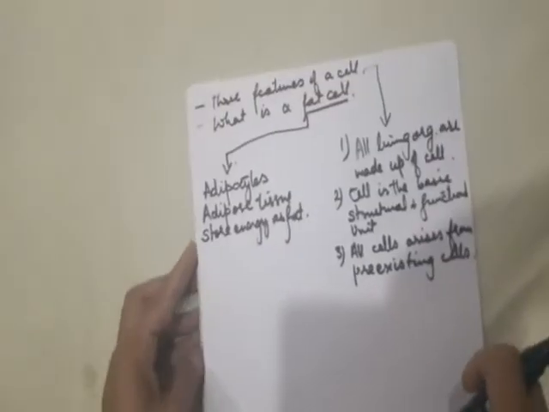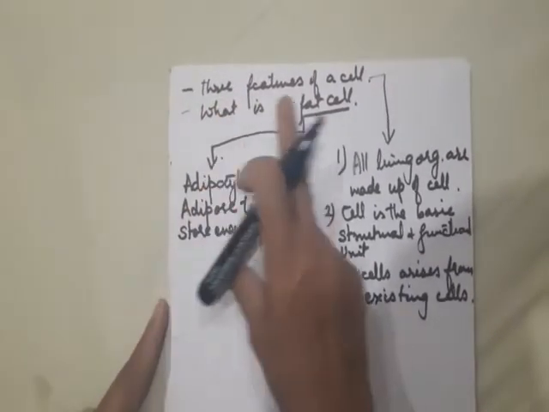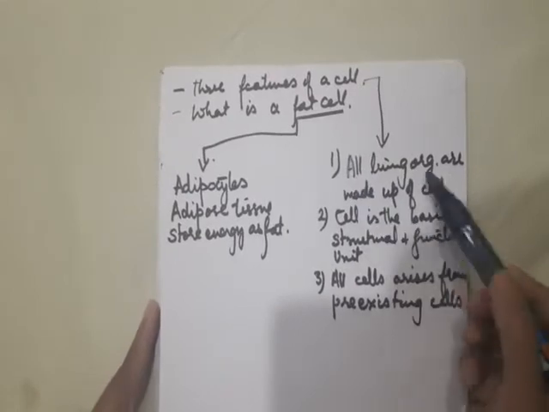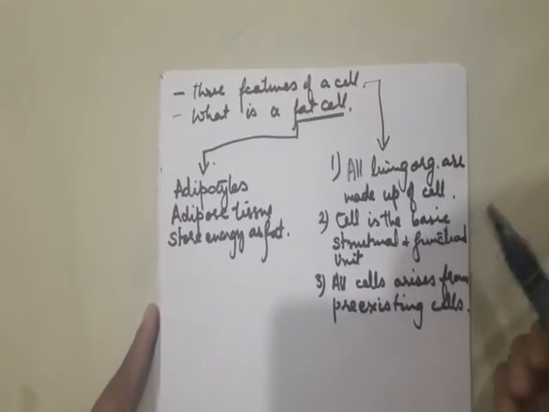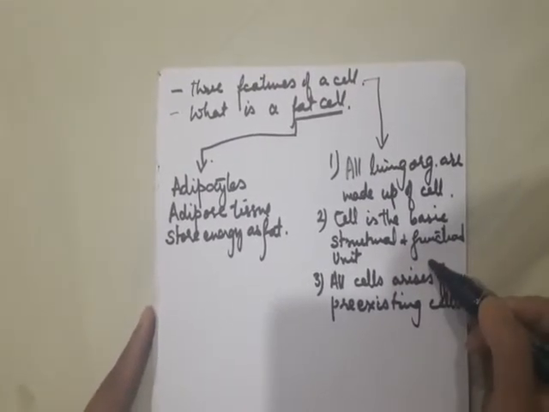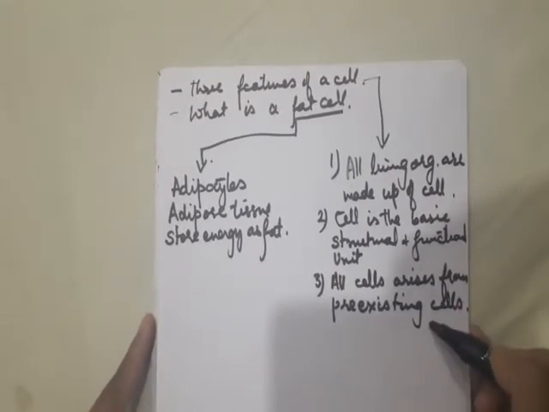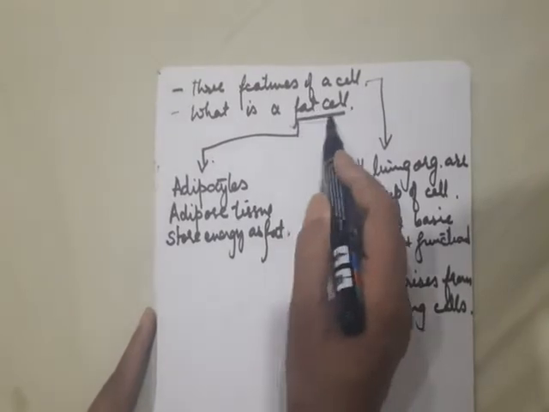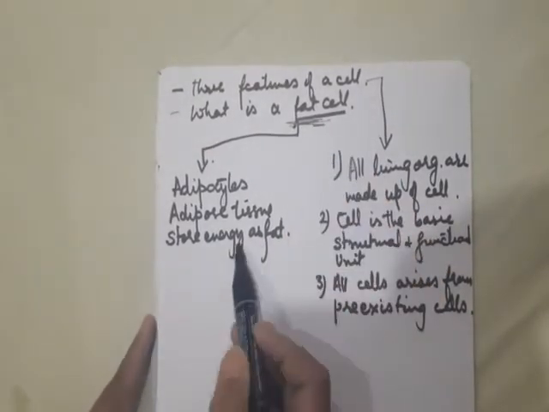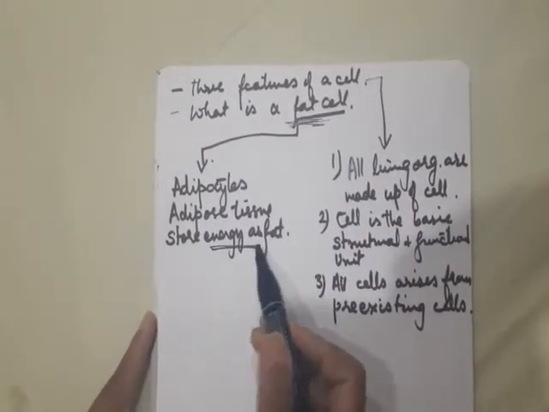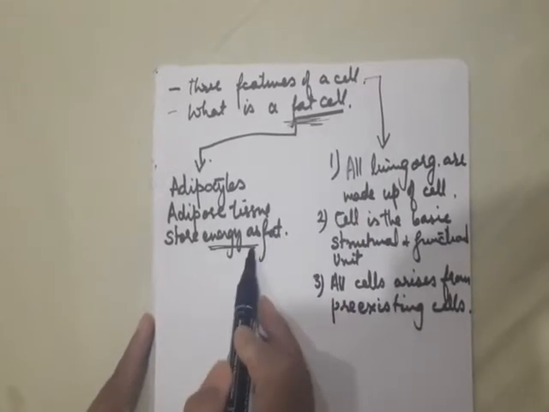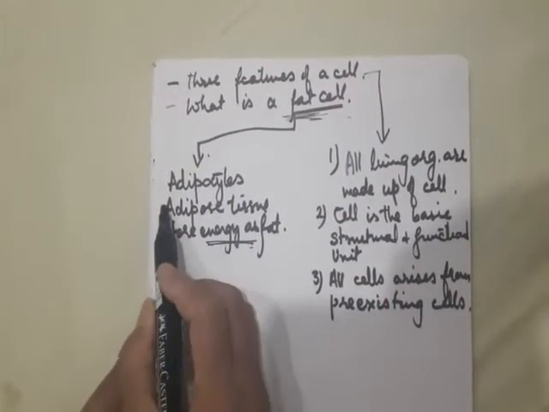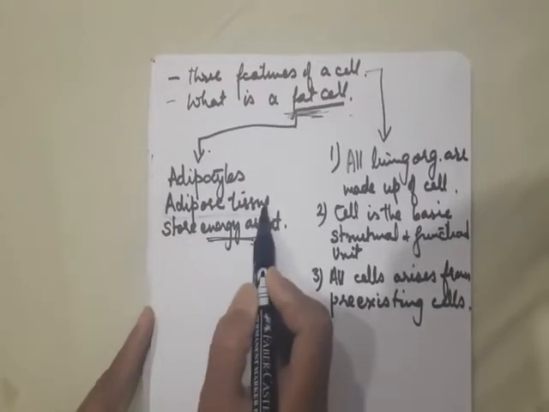Two more questions. Three features of a cell, mainly three characteristics of a cell, are: all living organisms are made up of cells, the cell is the basic structural and functional unit of life, and all cells arise from pre-existing cells. What are fat cells? Fat cells generally store energy, that is why fat is all about storing energy. Fat cells are also called adipocytes. They are mainly from the adipose tissue.